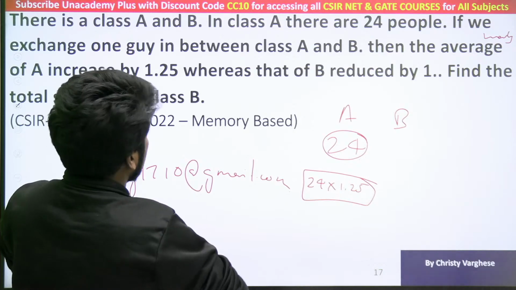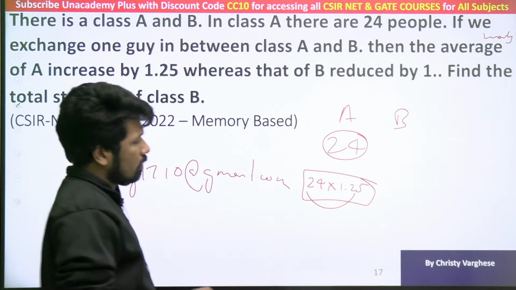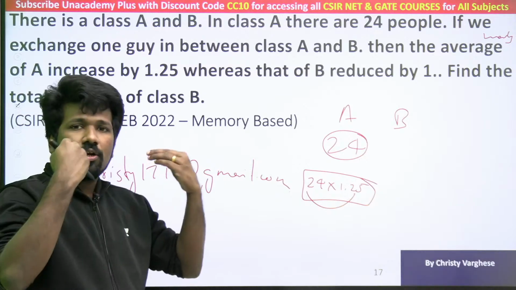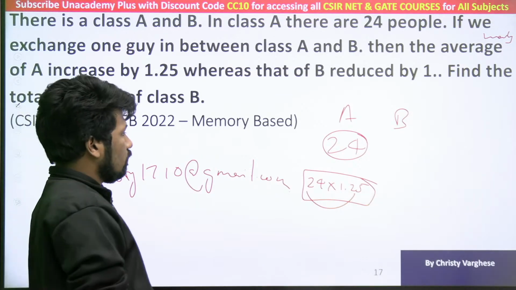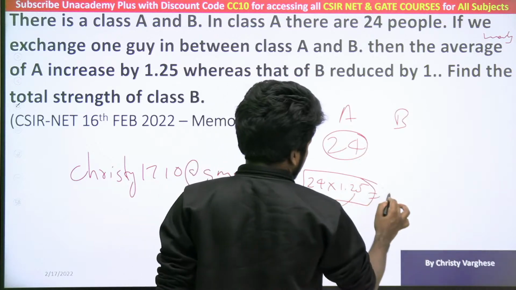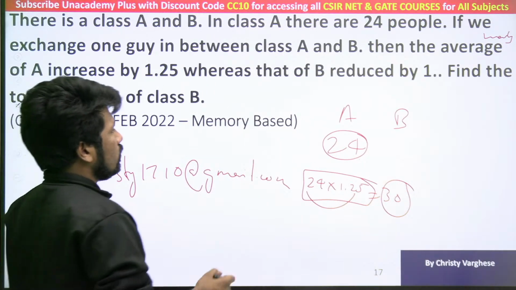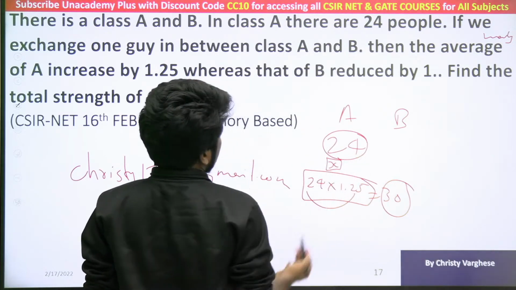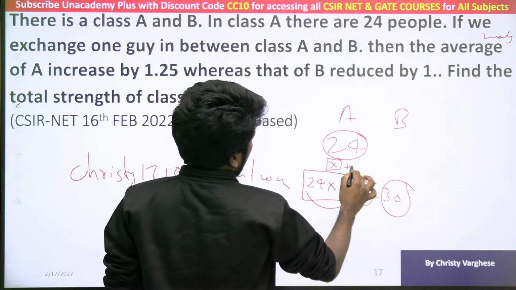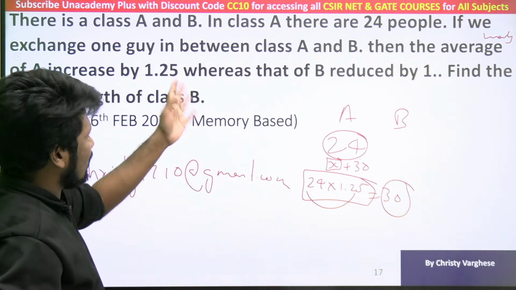So the total sum of observations increased by 24 into 1.25, which is 30. A 30 mark increase happened in group A. Whatever was the total marks in class A, 30 marks more was added due to this exchange.